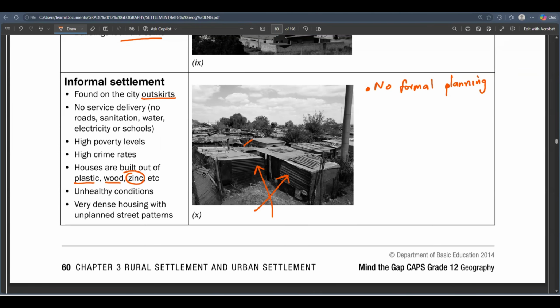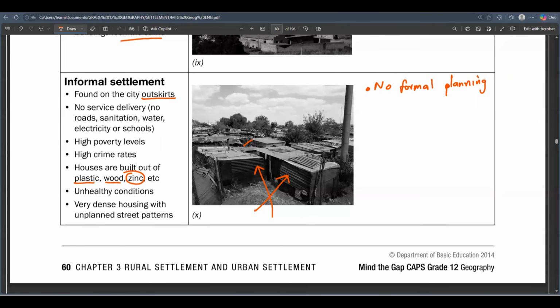So when we look at the conditions, is it healthy? No, it's not healthy, because people just dump their waste wherever they want. If you are done bathing in your room, you're just going to throw your water somewhere else. There's no piping. It's not a planned urban settlement. The water causes some smell and unhealthy conditions, lots of diseases and infections, because there's no planning.